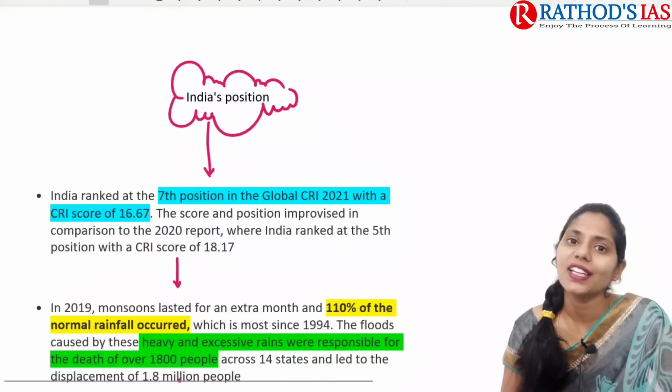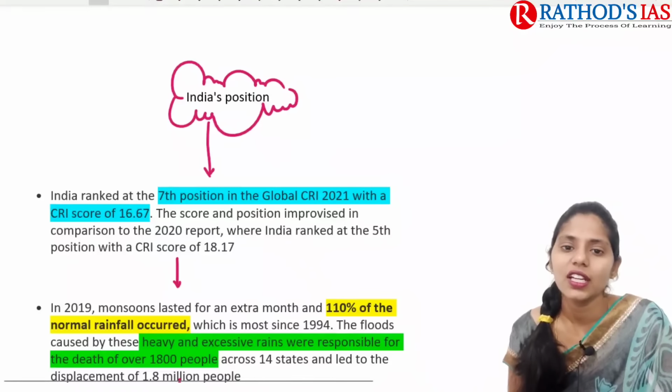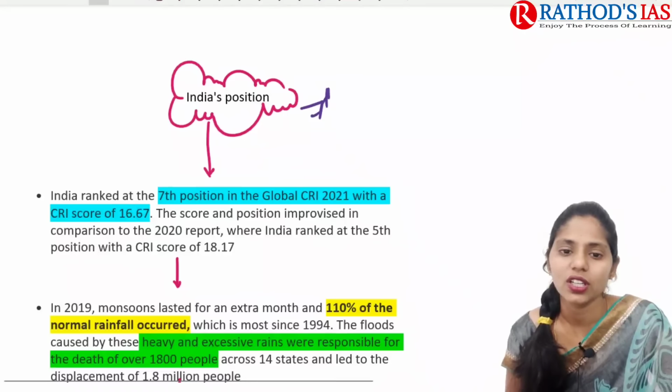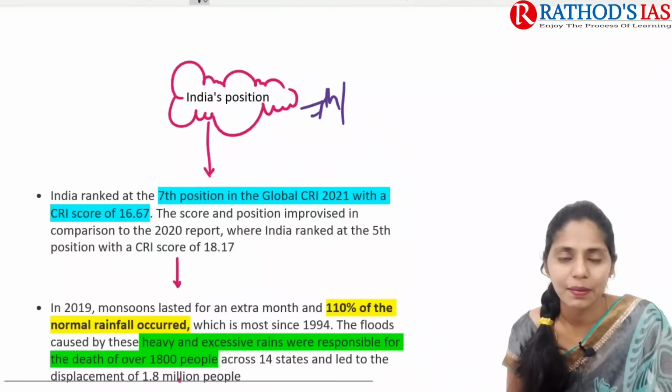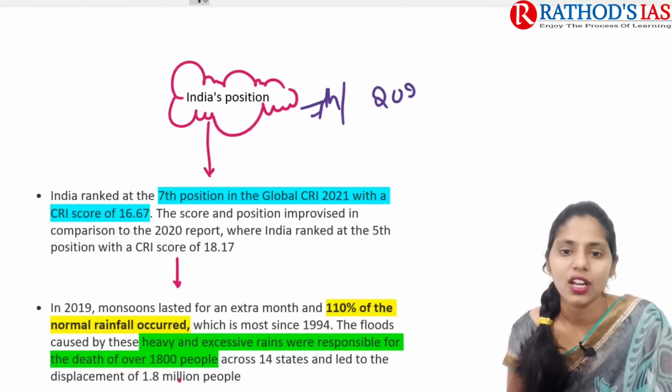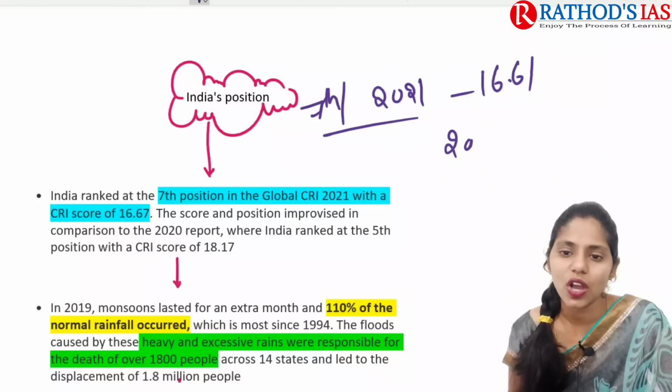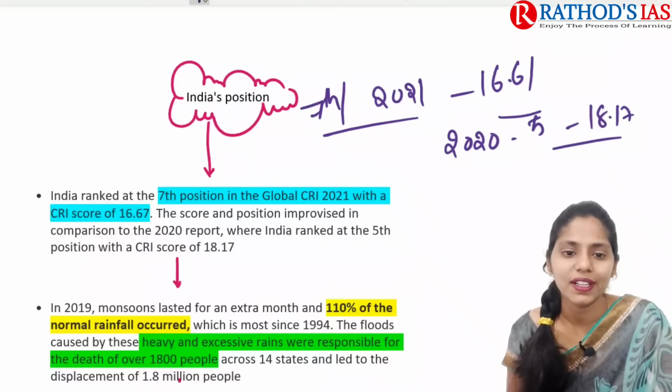If we are talking about India's position in this ranking, India ranked 7th in the Climate Risk Index 2021, and the score here is 16.61. In 2020, India ranked 5th with a score of 18.7. Now we got a somewhat better ranking.